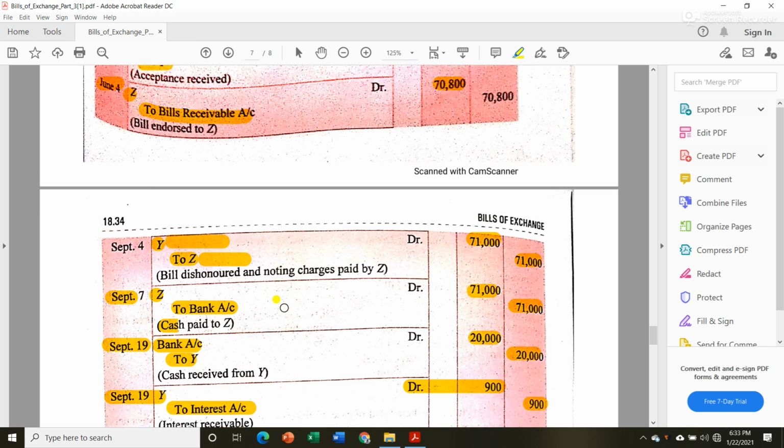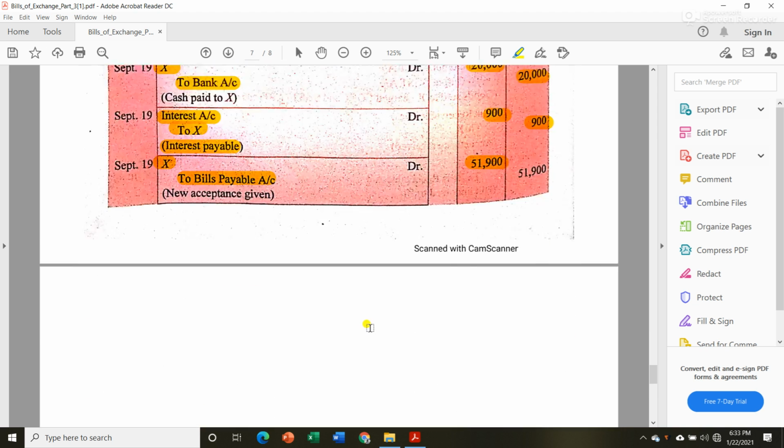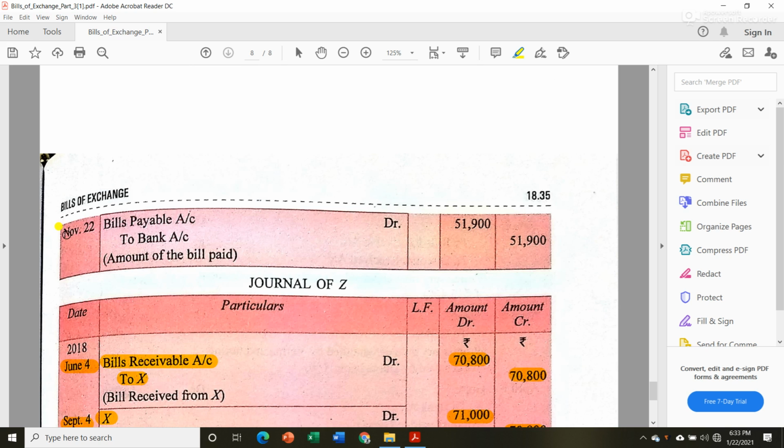This is in the book of X. In the book of X he received in bank from bills receivable rupees 51,900, and on that same day, November 22, Y made the payment, that is bills payable account to bank account rupees 51,900.